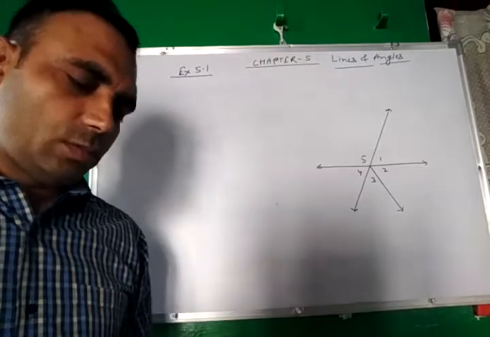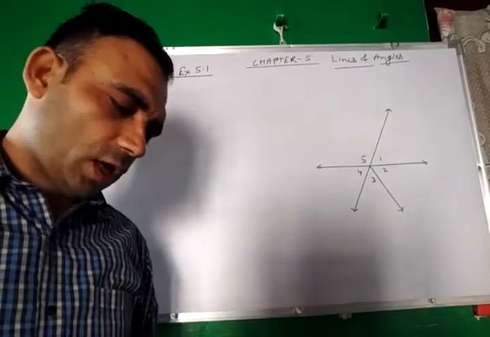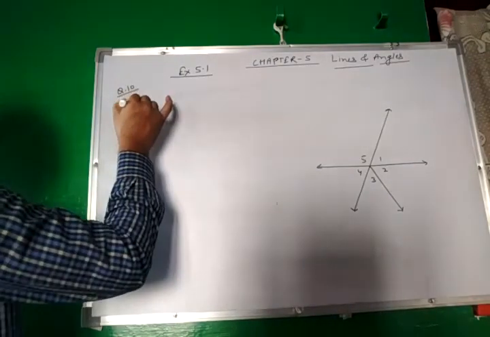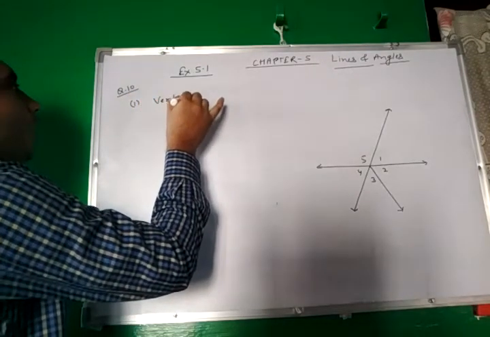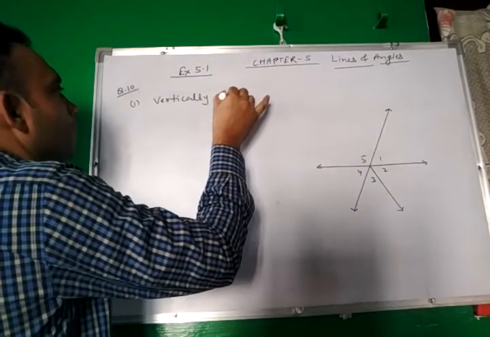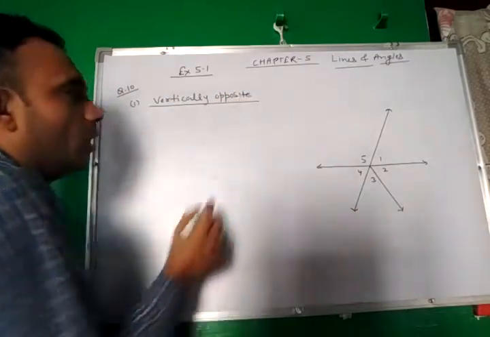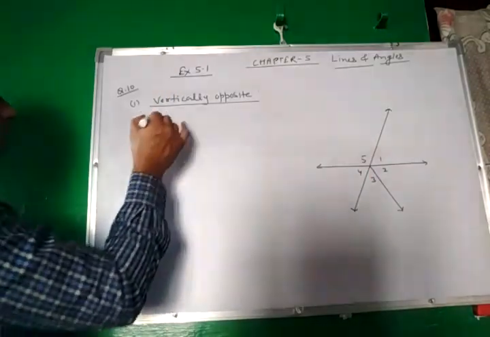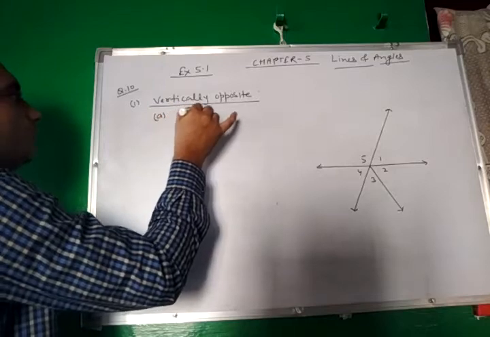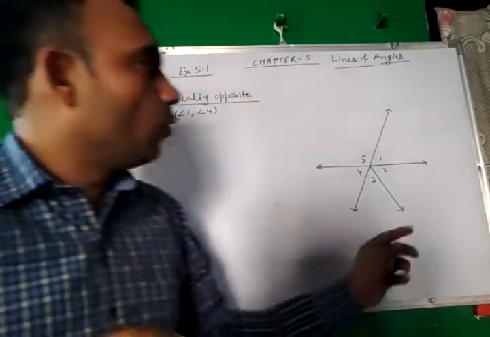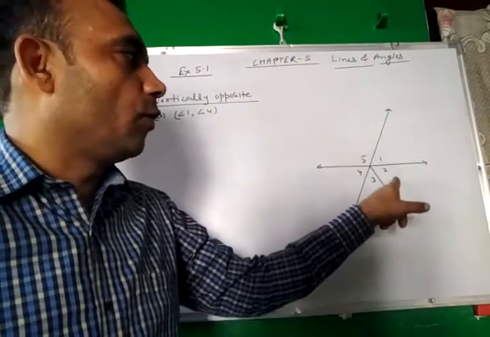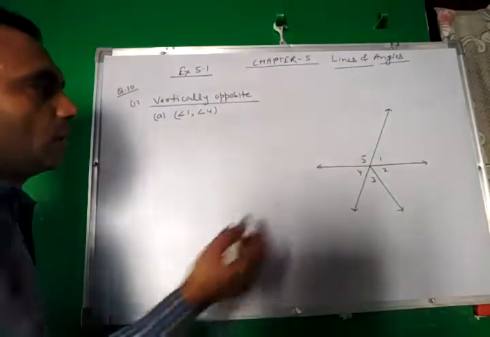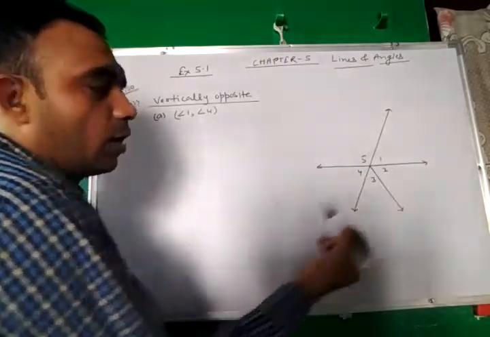Now, question number 10. In question number 10, a figure is given and in the first part we have been asked to indicate which pair of angles are vertically opposite. We have to select the pair of angles which are vertically opposite. So vertically opposite to 1 is 4. So angle 1 and angle 4, first pair. Again, the vertically opposite of 5 is angle 2 plus 3. Here the two parts are not named, so we will not write it.